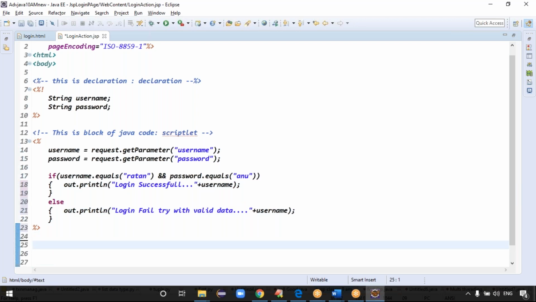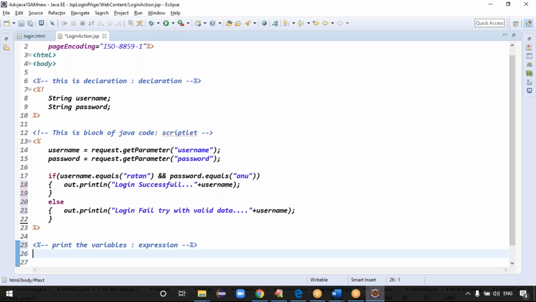After login success or failure, guys, I want to print something. The last one is which one, guys? Scriptlet tag, expression tag, right? For printing the data, printing the variables, what will we use here?